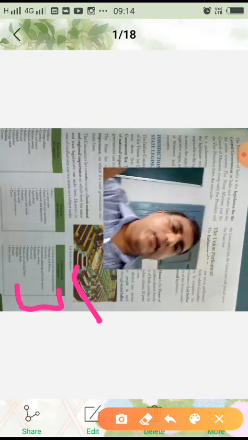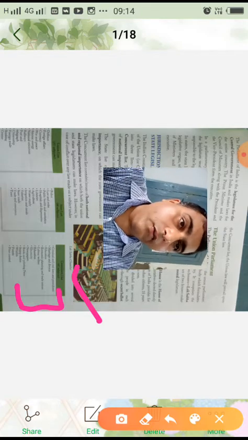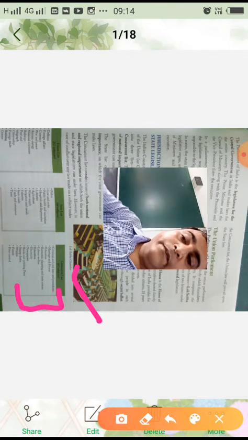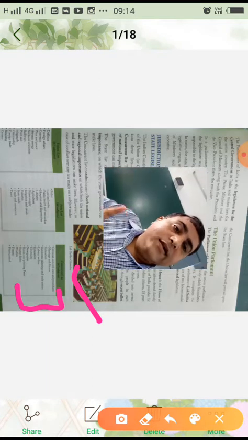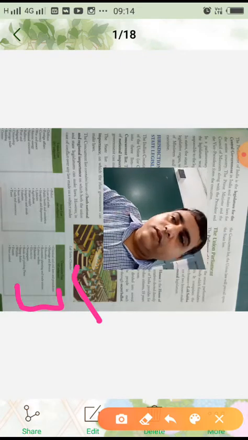And in case of conflict, if both do not agree on one point, who is given much more weightage, much more importance? It is the central government. Whatever they say, the state government has to follow that.